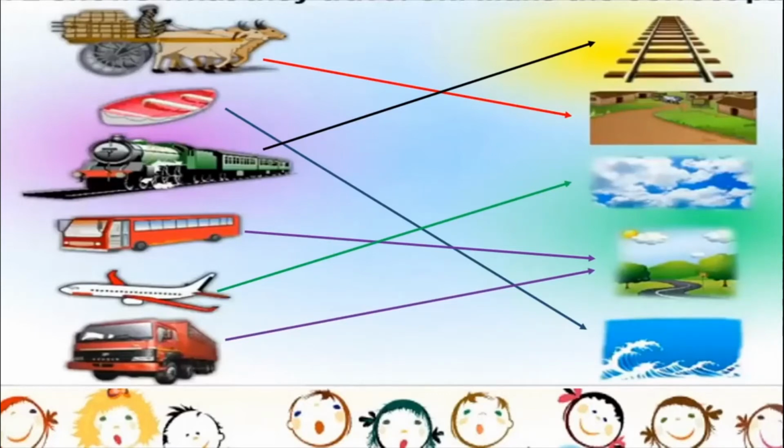So these are the means of transport which we generally use in villages and in cities. Out of all of them, you will see that the small boat and the bullock cart, people living in villages, they make use of it, whereas people living in cities, they make use of trains, they make use of buses, planes, trucks, etc. for transporting people and service and things.